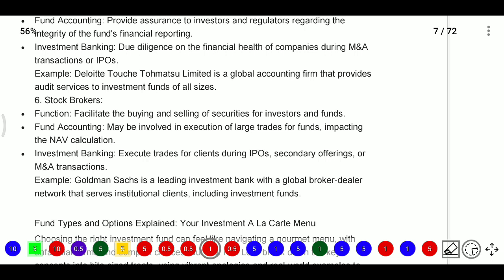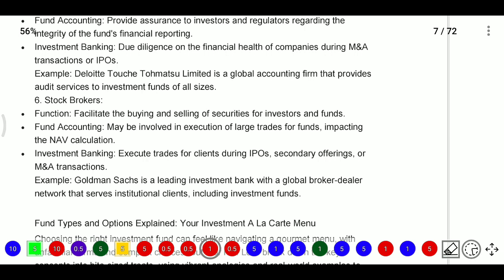The agents are known as stockbrokers. So how do they help in fund accounting? Stockbrokers may be involved in the execution of large trades for funds, impacting the NAV calculation.